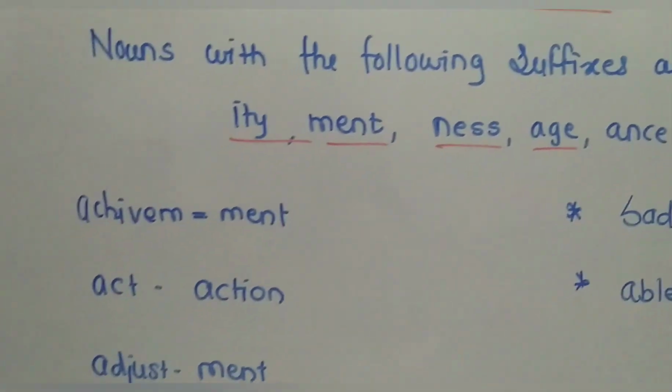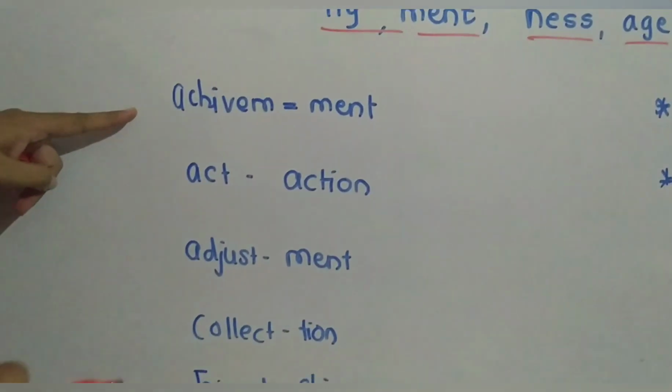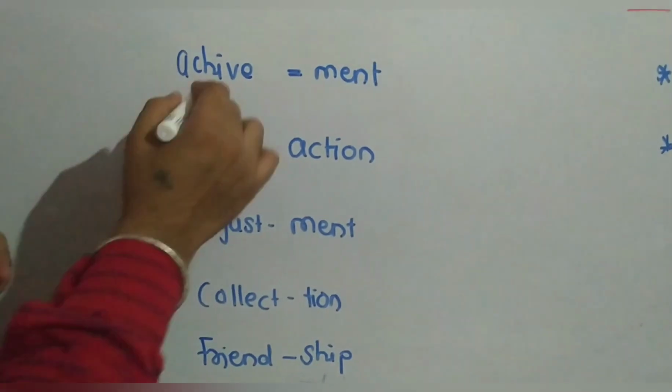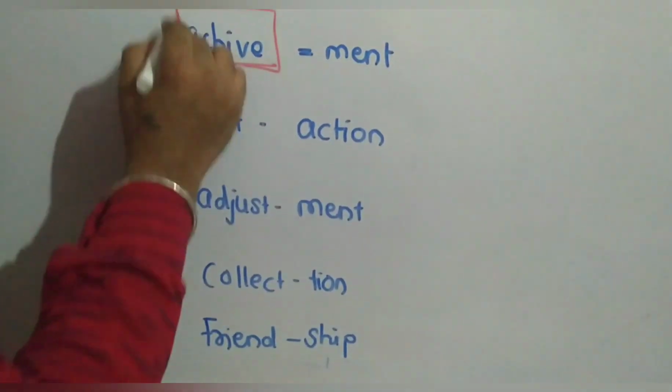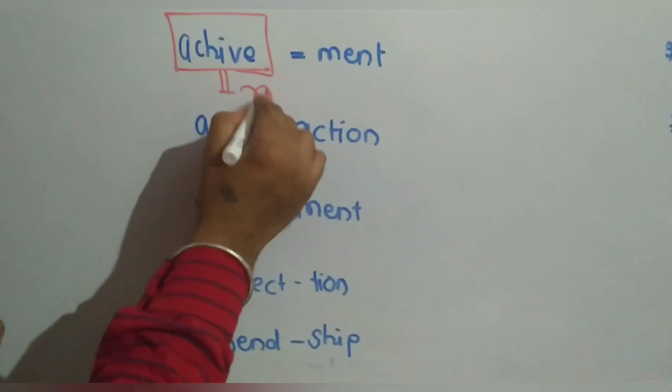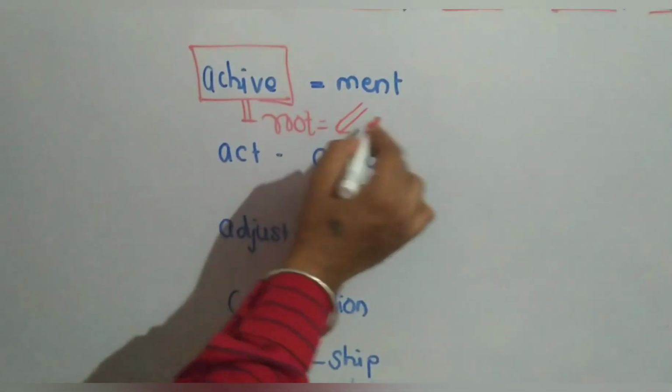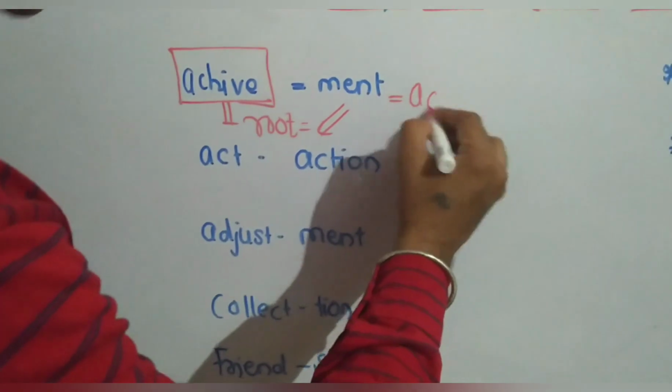Now see the examples. See achieve. Achieve is the root. If you join the suffix to it, it becomes achievement.